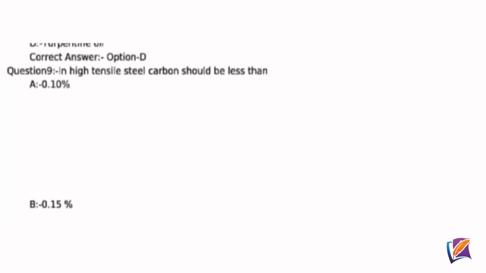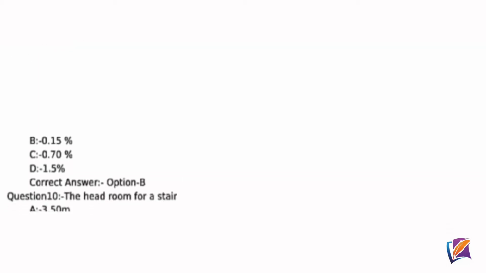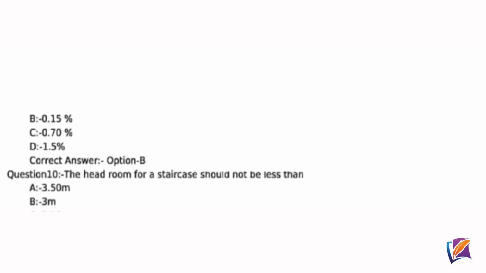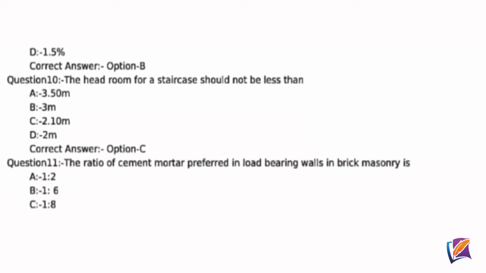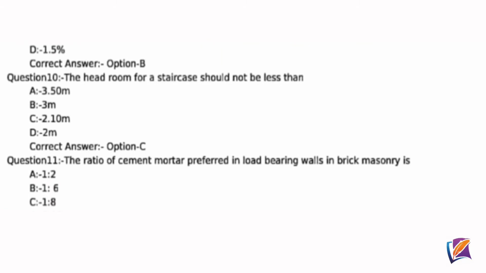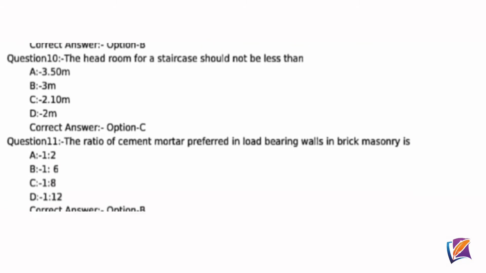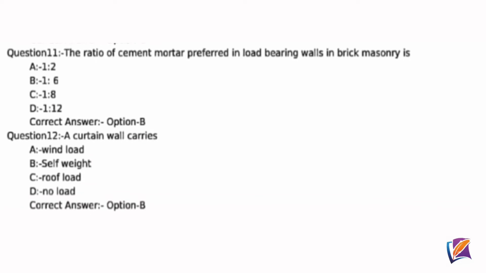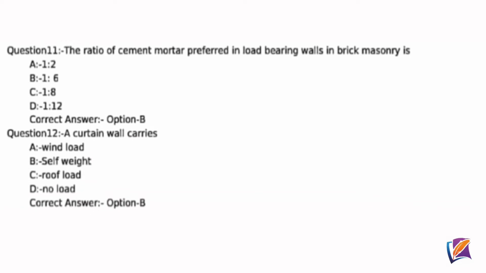Question 9. In high tensile steel, carbon should be less than? Correct answer option B, 0.15%. Question 10. The headroom for staircase should not be less than? Correct answer option C, 2.10 meter. Question 11. The ratio of cement to mortar preferred in load-bearing walls in brick masonry is? Correct answer option B, 1:6.